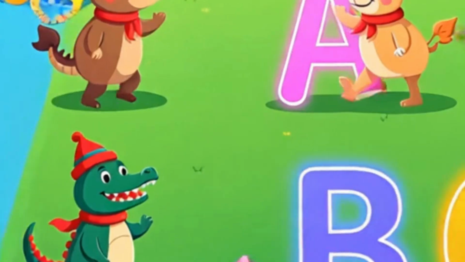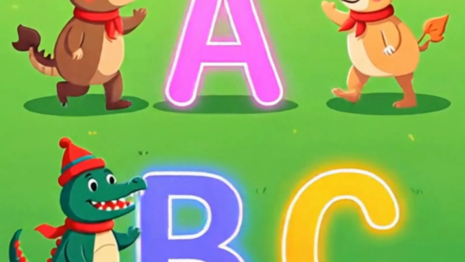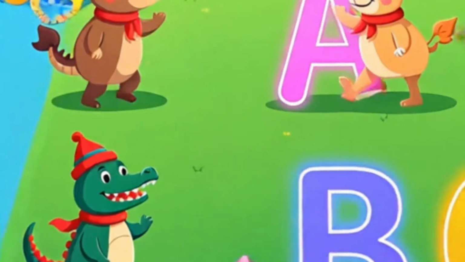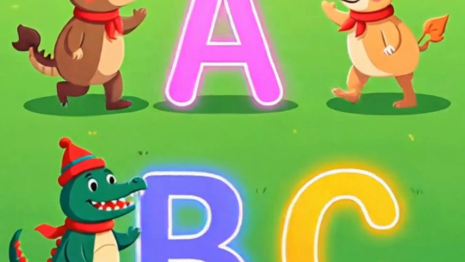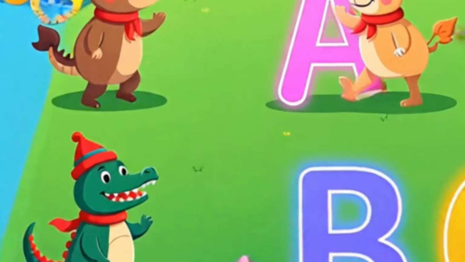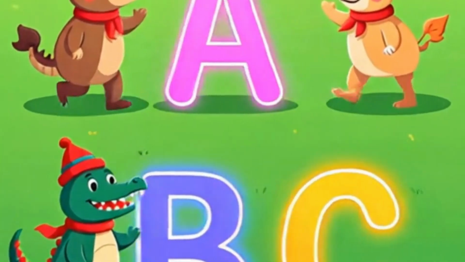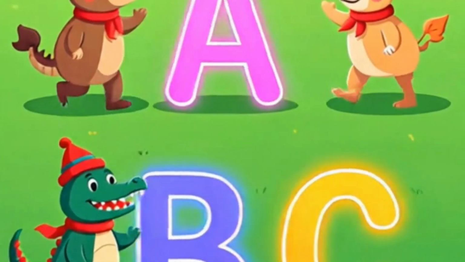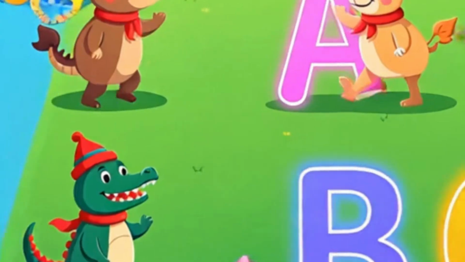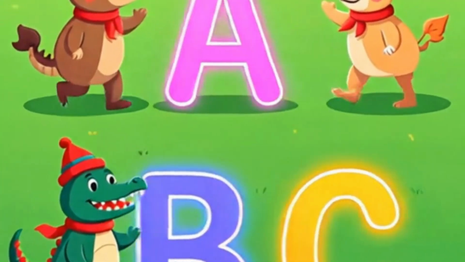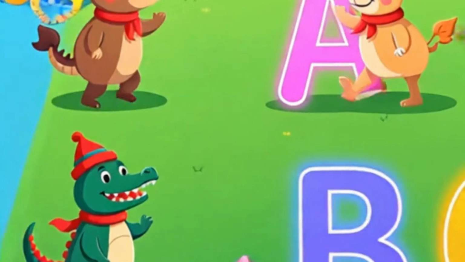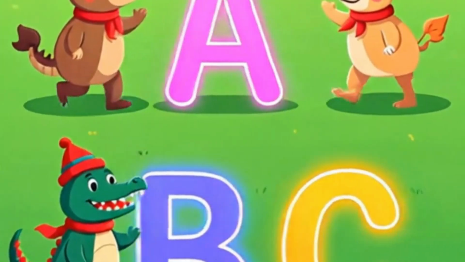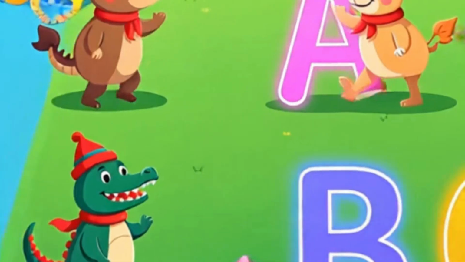Create a colorful animated parade where each letter of the alphabet rides on an animal that starts with that letter. A rides on alligator, B on bear, etc. The animals move, dance, and the letters glow as cheerful music plays. No faces, just moving letters, and animals with fun sound effects.